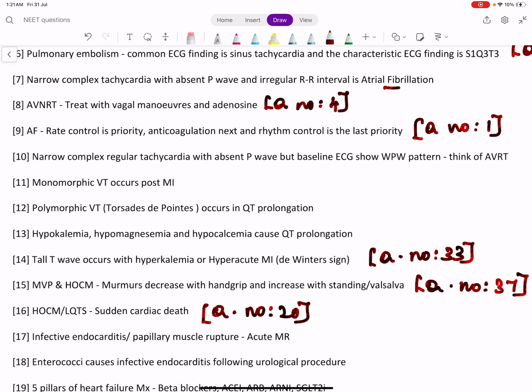Narrow complex regular tachycardia with absent P wave, but baseline ECG shows a Wolff-Parkinson-White pattern, think of AVRT. If baseline ECG is normal, and there is narrow complex regular tachycardia with absent P wave, think of AVNRT.